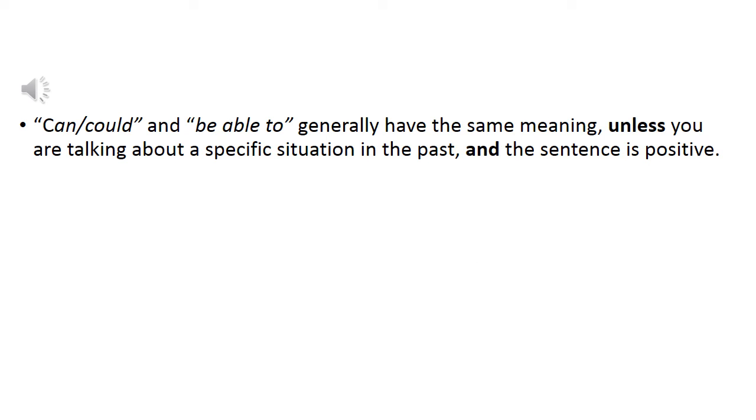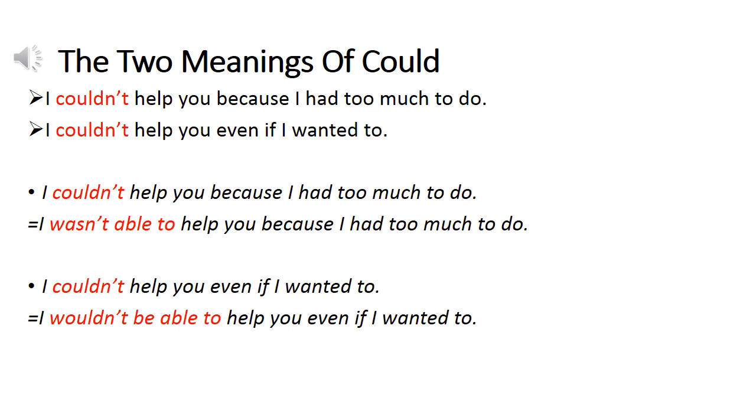To sum up, can and could and be able to generally have the same meaning unless you are talking about a specific situation in the past and the sentence is positive. If you are not sure about this, remember that you can use be able to in all of these sentences and never be wrong. Now, let's look at could in more detail.